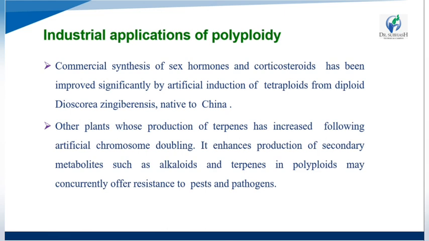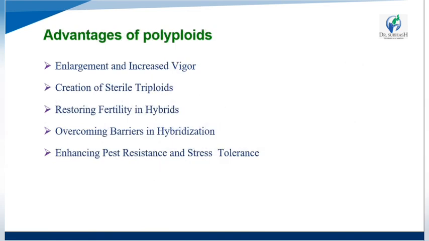In other plants, the production of terpenes has increased following artificial chromosome doubling. It enhances the production of secondary metabolites such as alkaloids and terpenes in polyploids, which may concurrently offer resistance to pests and pathogens. Now we see the advantages of polyploids.